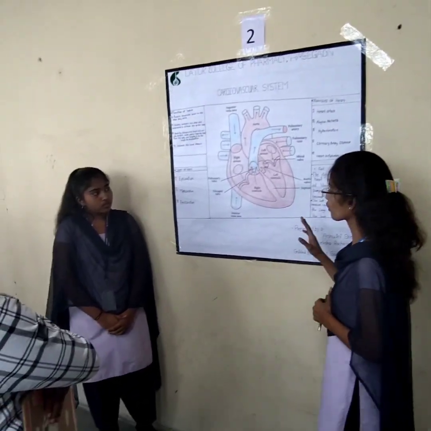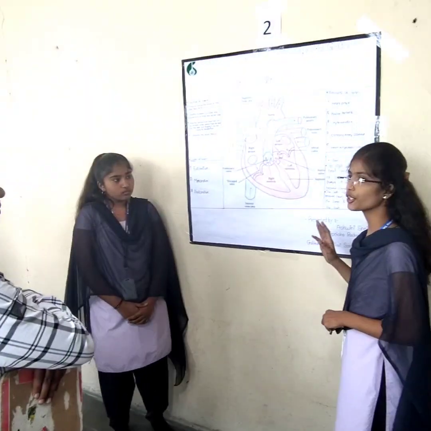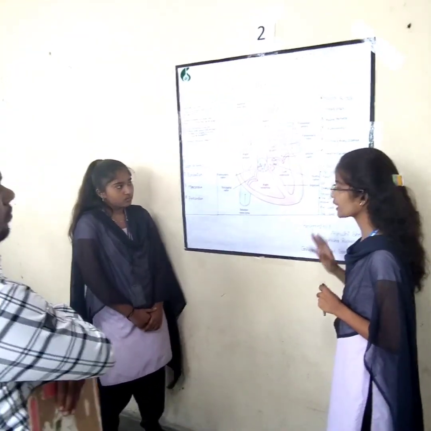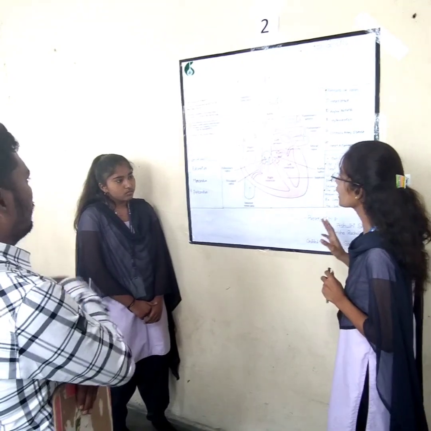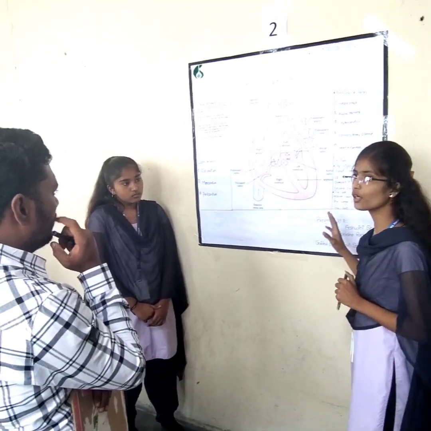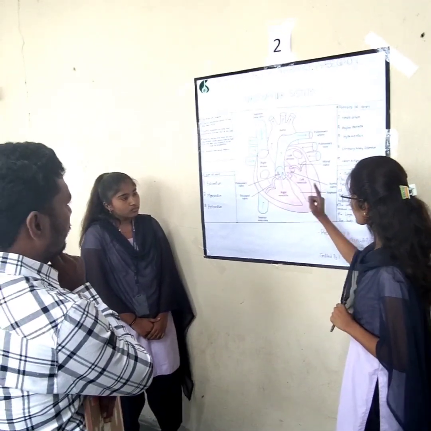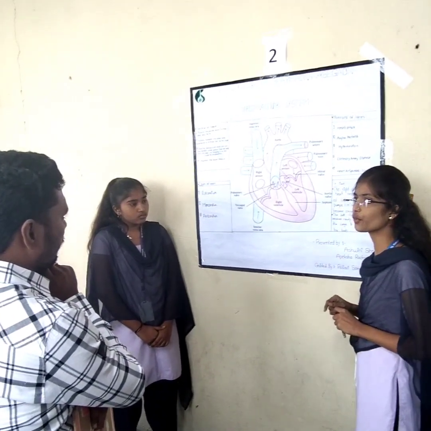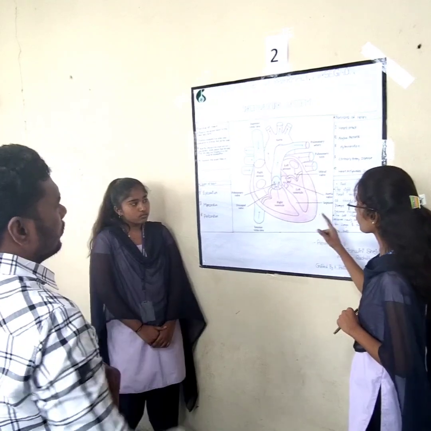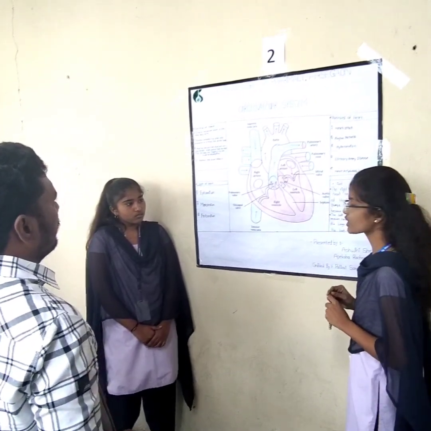The heart has valves that permit the flow of the blood in only one direction and prevent the backflow of the blood. The two atria and ventricles are also called atrioventricular. The right AV valve is also called the tricuspid valve.